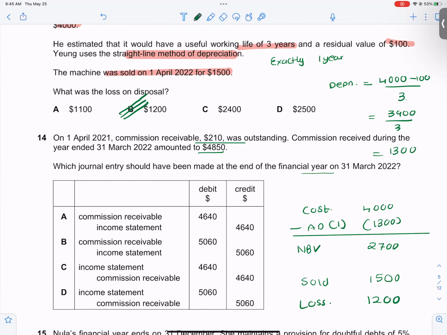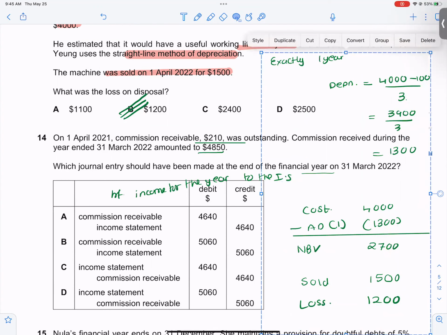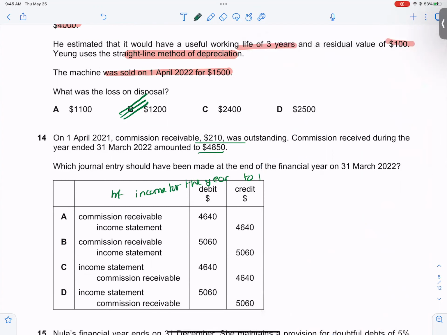Okay, so at the end of the financial year, what do you do? You transfer income for the year to the income statement. This is the thing that I do at the end of the financial year.